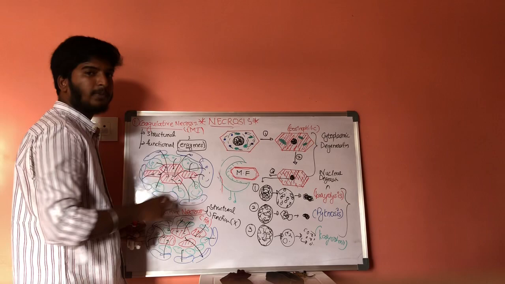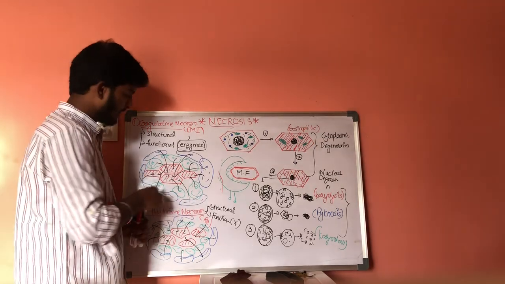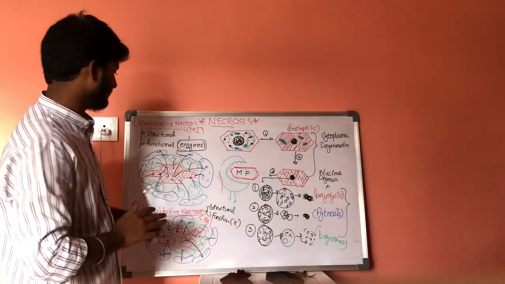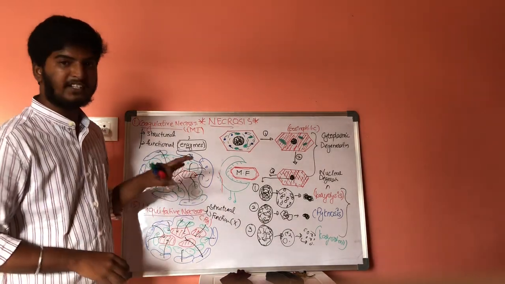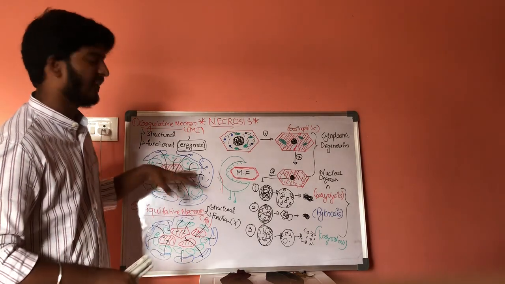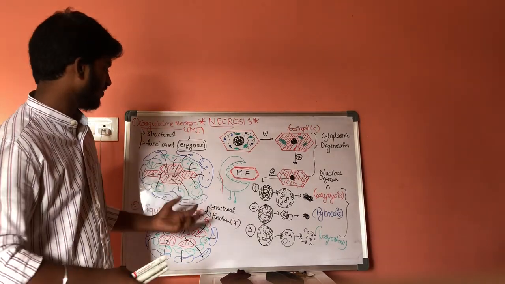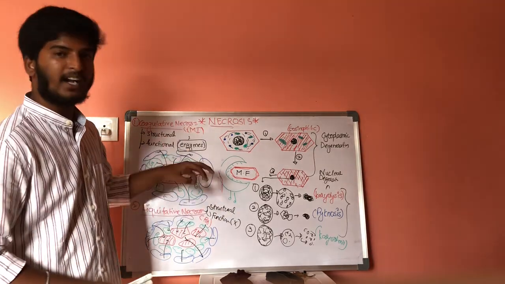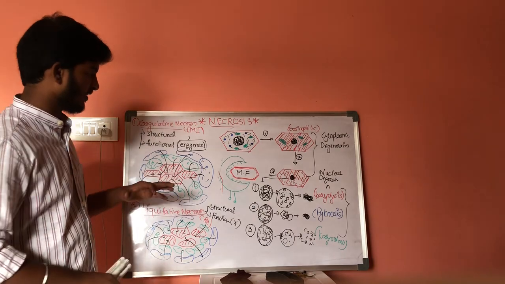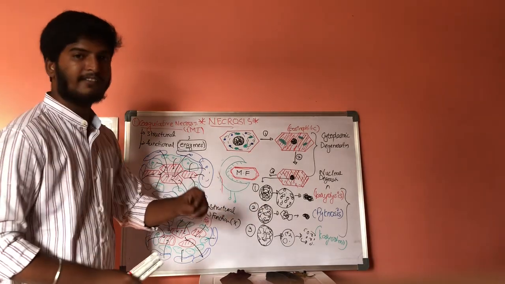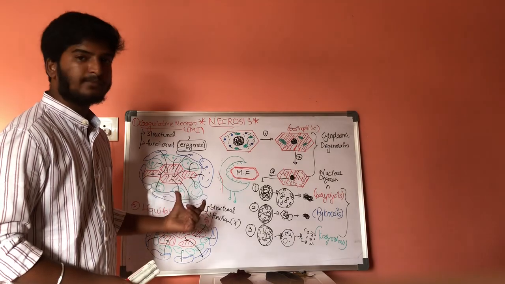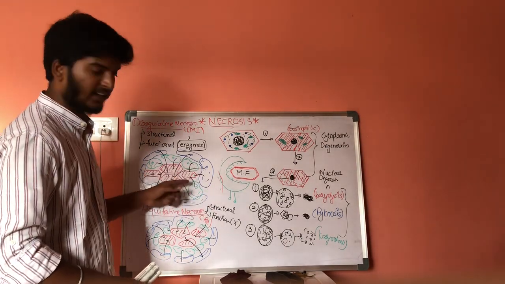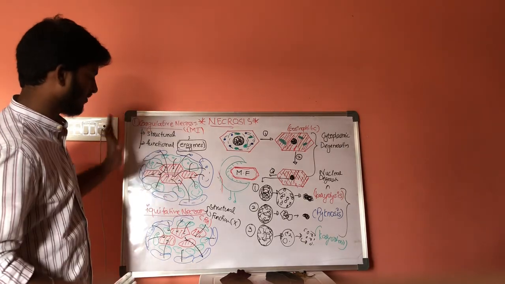Ultimately, only the cytoplasmic content will get digested, and the outermost layer will remain as usual for 3 to 4 weeks. Whenever these remain, they will attract the neutrophils. Whenever neutrophils are attracted towards it, they release special types of enzymes, and those enzymes will attract the macrophages. Now these macrophages along with neutrophils will release the chemical mediators. With the help of chemical mediators, they will kill these necrotic cells. That is in case of coagulative necrosis.